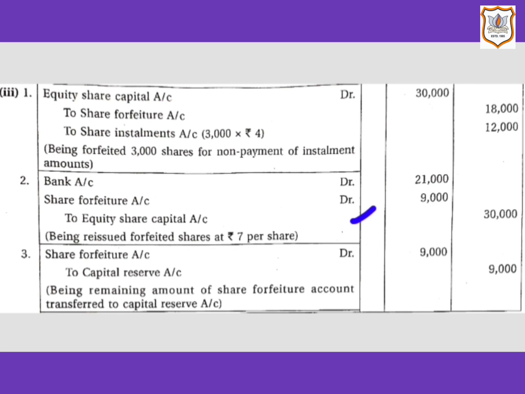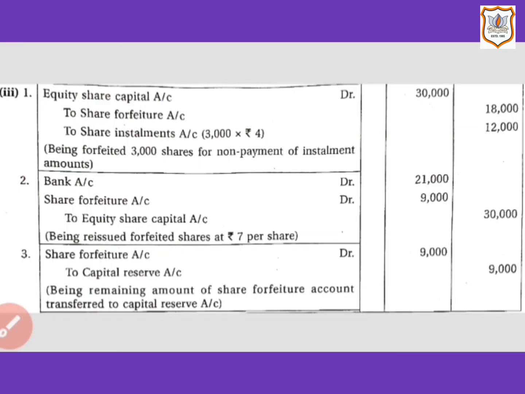So ₹3 is the discount amount per share. So here 3000 multiplied by 3, that comes to 9,000 will be debited. Now here equity share capital account will be credited by ₹30,000. That is number of shares reissued, that is 3000 shares multiplied by paid up amount per share, that is ₹10. So 3000 multiplied by 10, that comes to ₹30,000. In narration, we will write being reissued forfeited shares at ₹7 per share.